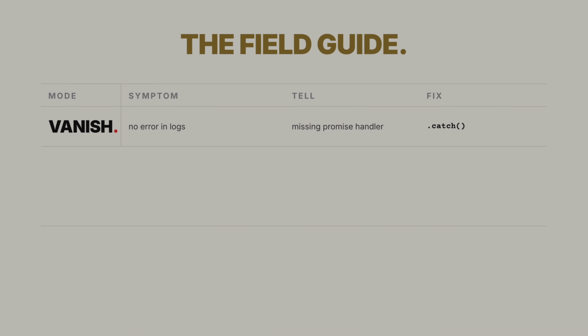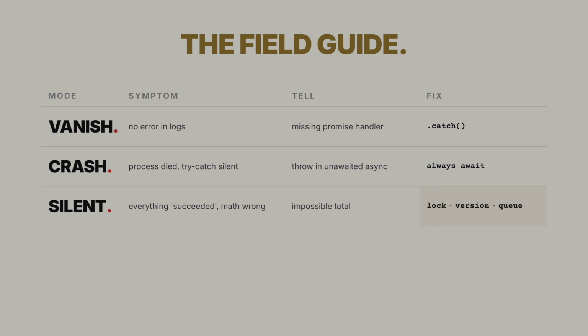Here's all of it in one frame. Mode, symptom, tell, fix. Vanish. Missing promise handler, catch. Crash. Try catch when silent, always await. Silent. Math wrong with no errors. And you pick one of these three. Lock, version or queue.